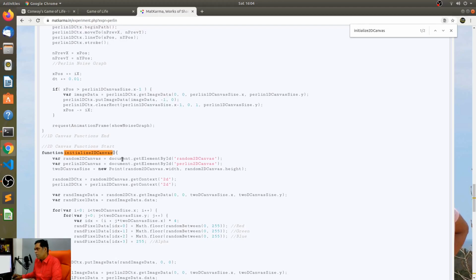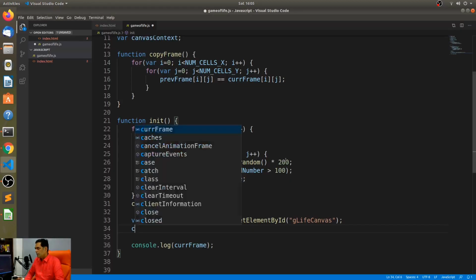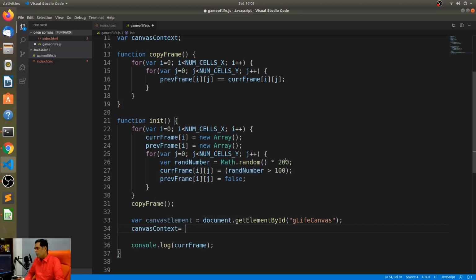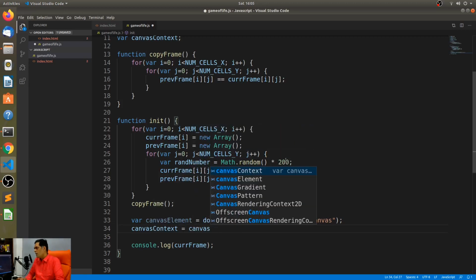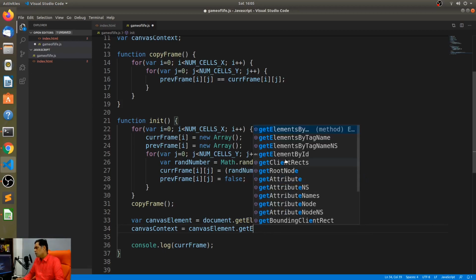Yep. So you do the getElementById and then you just say canvas.getContext of 2D. That's all you need to do. So now we have that. All we need to do is just say canvas context is equal to canvas element dot get. Oh, I'm sorry. What was that? Get.